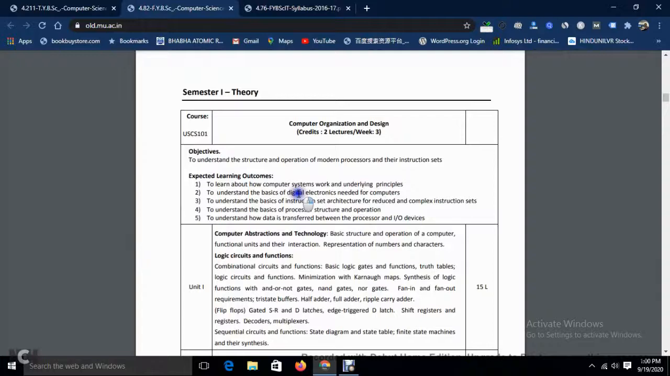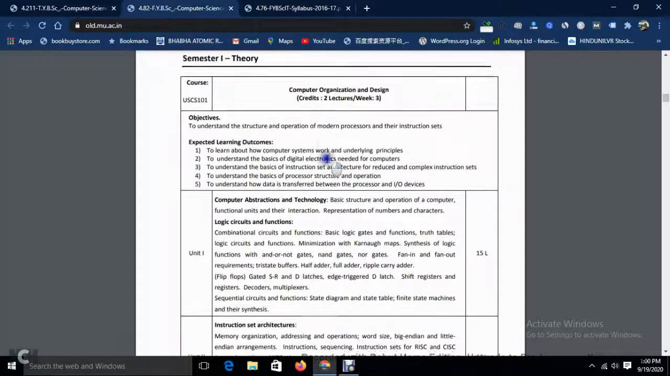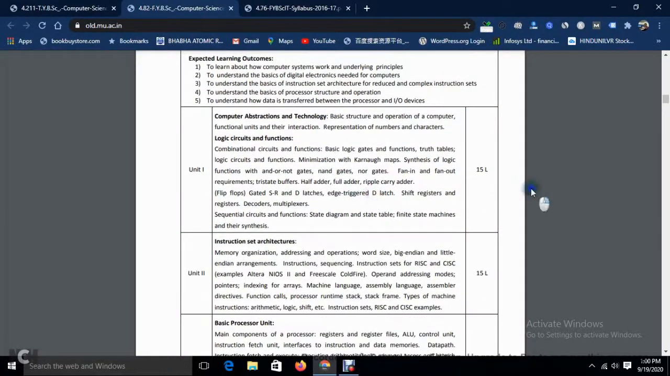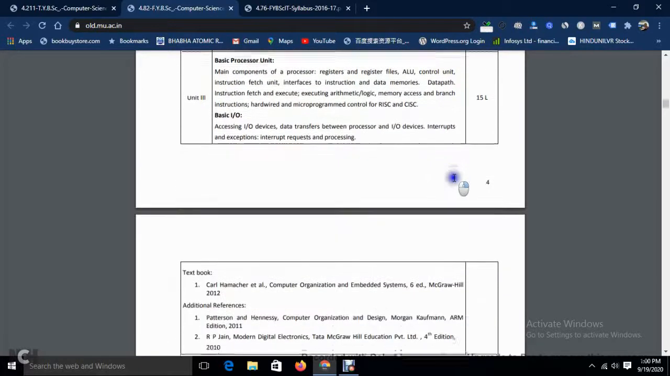Okay, so over here they have given Computer Organization and Design for Semester 1 two credits, and lectures per week is 3. Now for Unit 1 you have 15 lectures. That means, according to your credits, you have to attend these, and besides that practicals are also there, one practical for each unit, right?